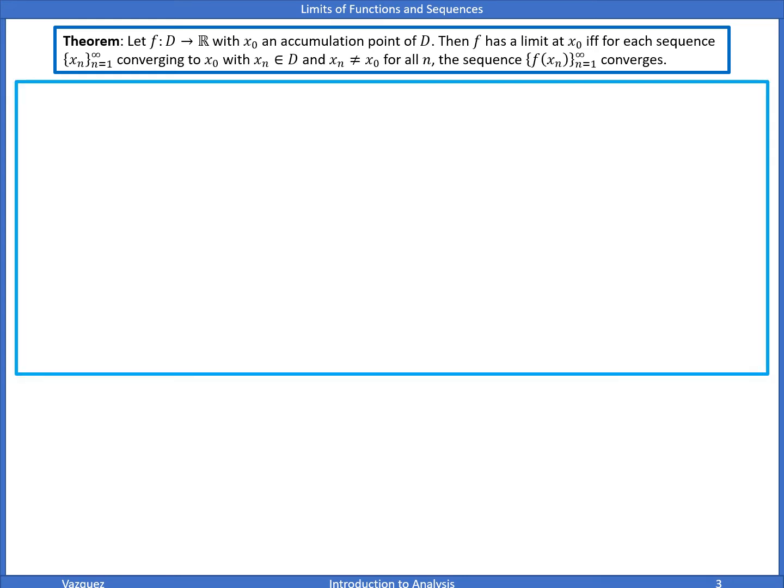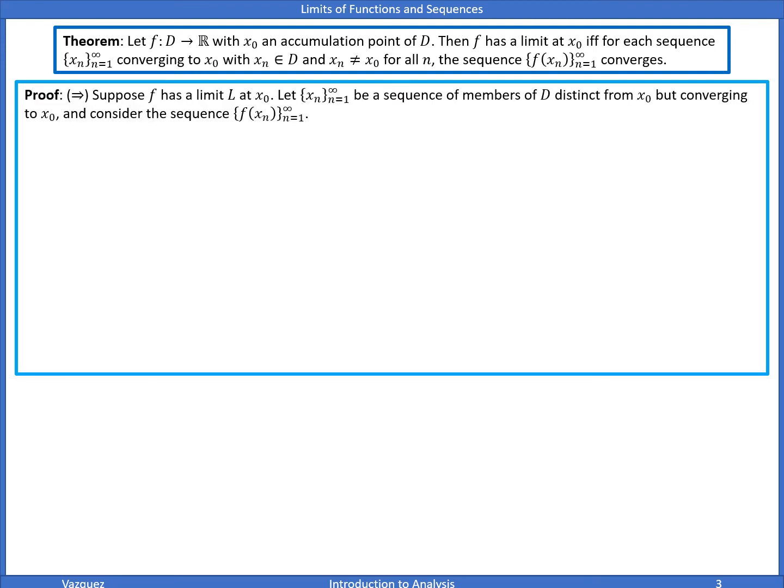So the proof is quite long actually, but it shouldn't be too hard to follow, and especially because it's a biconditional, that's why we have that length. But first we're going to suppose f has a limit L at x naught. We're going to let x n be a sequence of members of D distinct from x naught but converging to x naught. And we're going to consider the sequence f of x n.